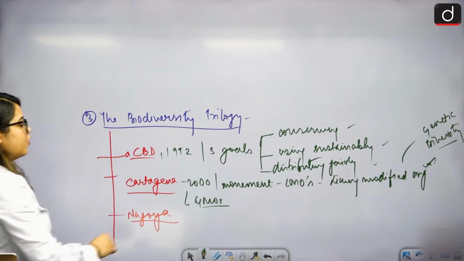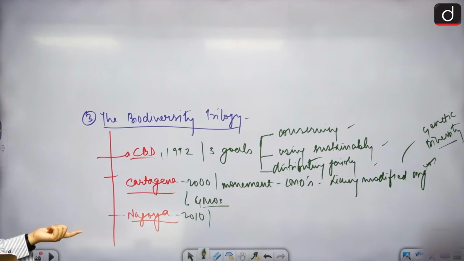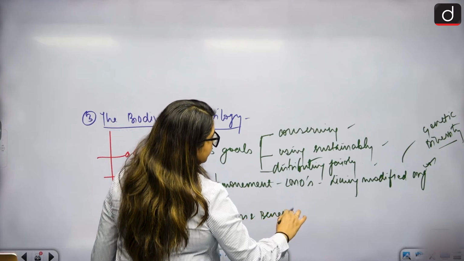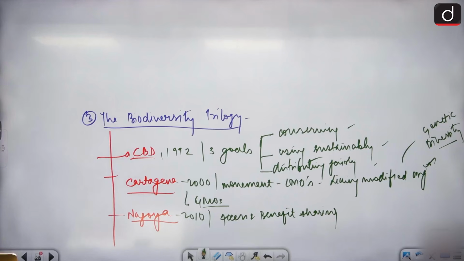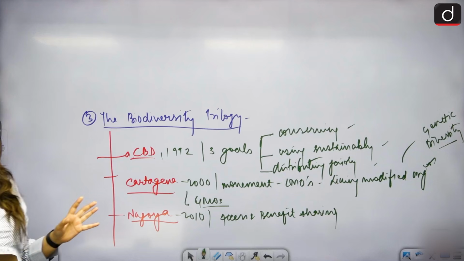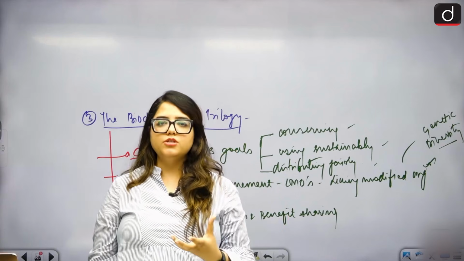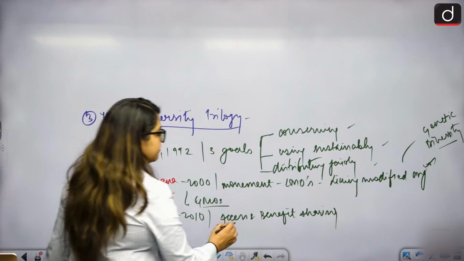Then we have the Nagoya Protocol of the year 2010. You must have heard the name of the Nagoya Protocol. Nagoya: access and benefit sharing. What does it do? Access to what, and benefit sharing of what? When a company or country uses genetic resources, let's say a medicinal plant, from another country, the benefit is shared with the provider also, right? The provider, or the indigenous community, anybody who shares that knowledge with you, you should share the benefit of that product with them. So that is access and benefit sharing.